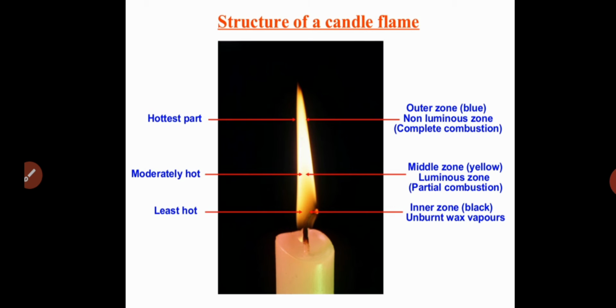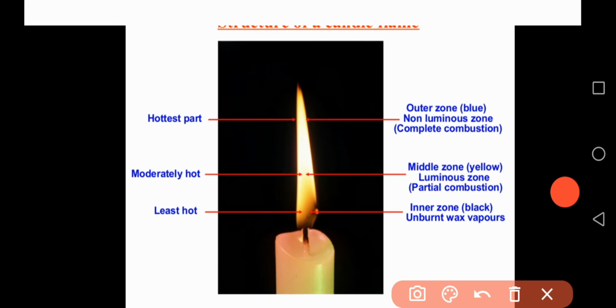A candle flame has three main zones. They are the outer zone, the second one, the middle zone, and the third one, the inner zone. How many zones are there in a candle flame? Three zones: outer zone, middle zone and also inner zone. So let's know one by one. This part is what we call the outer zone.